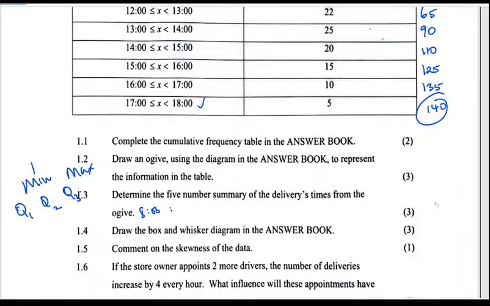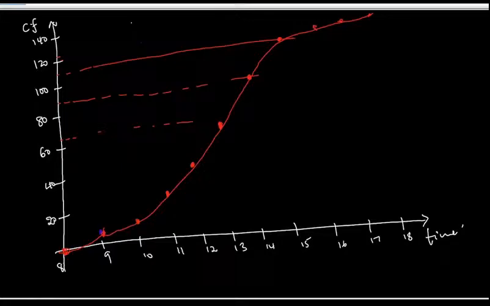Our maximum is 18. Okay, so the median, we know that half of 140 is 70. And 70 is somewhere around here. So if I draw a line and it meets somewhere there, you can see that it is somewhere around 13.5 or 13 something. Not so accurate, but that is the kind of time I'm ending up with.